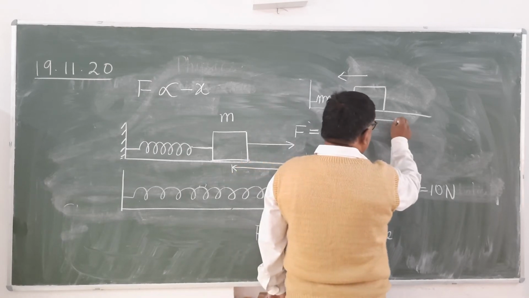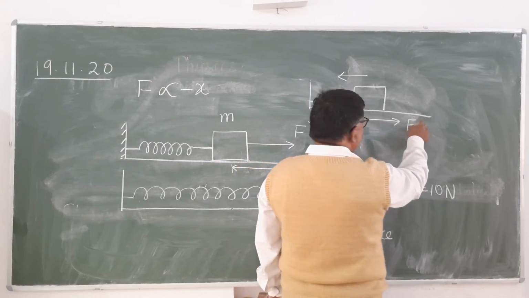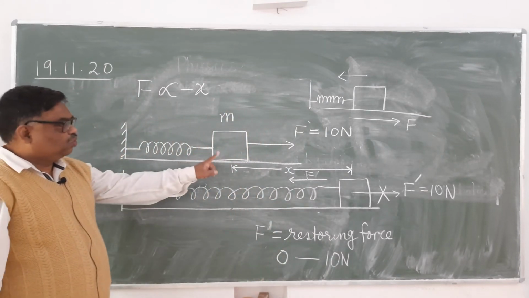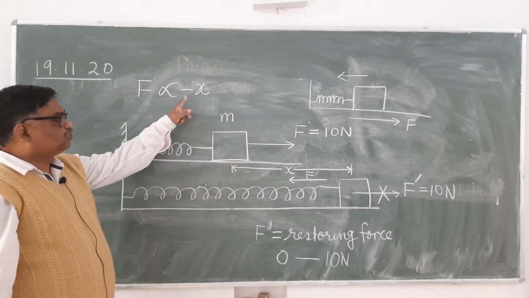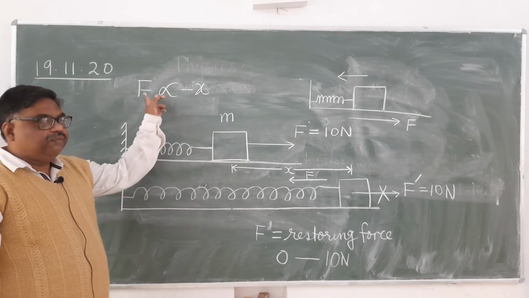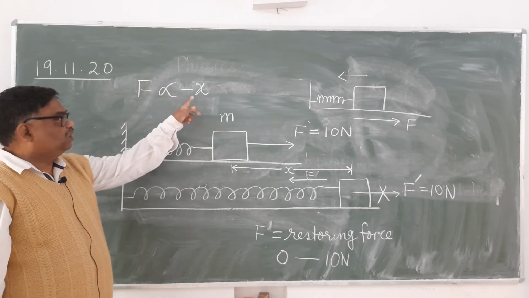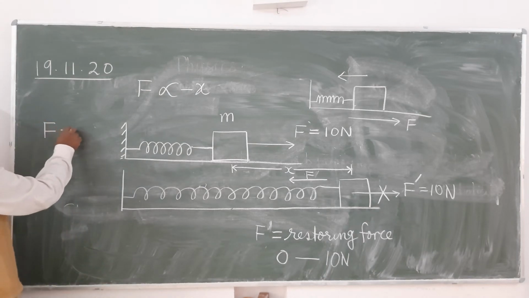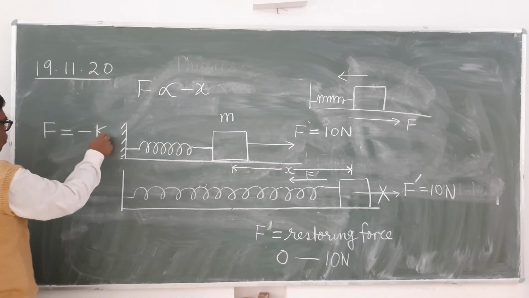The restoring force will act in what direction? Now it will act in this direction. Is it clear? So the restoring force is directly proportional to the change in length and the direction is opposite. That's why we write it this way. Now we can write it as F equals minus K into x.